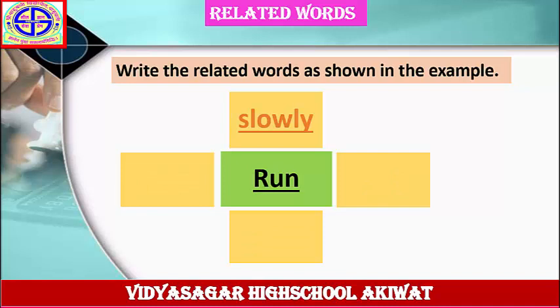Write the related words as shown in the example. The word is given here: run. The answer is given here: slowly. Run slowly. Slowly, this is an adverb. It means you have to write down 3 more examples of adverbs in the remaining columns. Write down 3 more adverbs in the remaining columns. But they must be related to the word run. Let's see the answer.